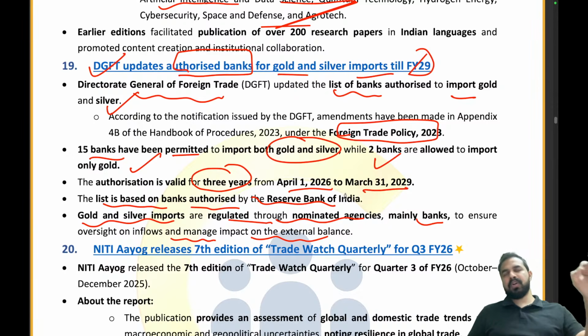Clear? So basically, how many banks have been authorized? 15 banks for both gold and silver, 2 banks for only gold. Right? Total 17 banks have been authorized now under the Foreign Trade Policy 2023.